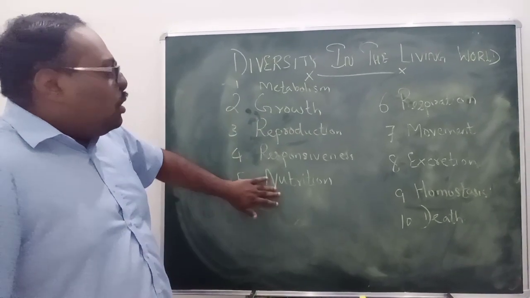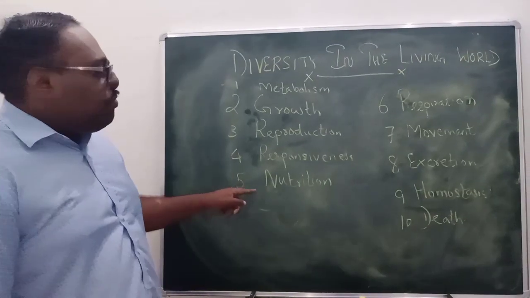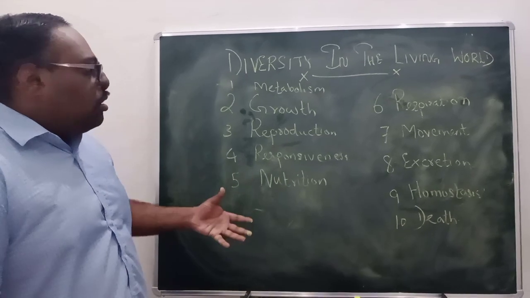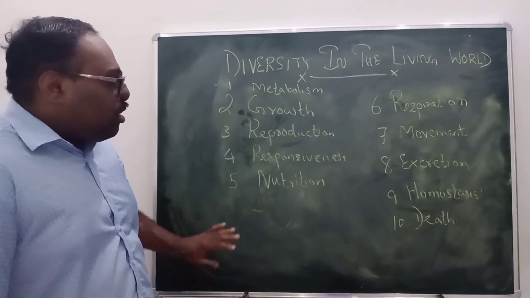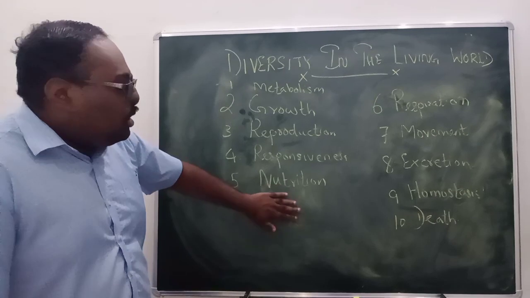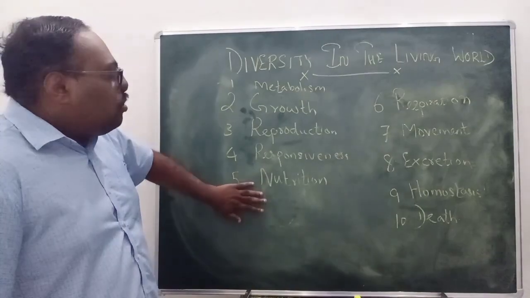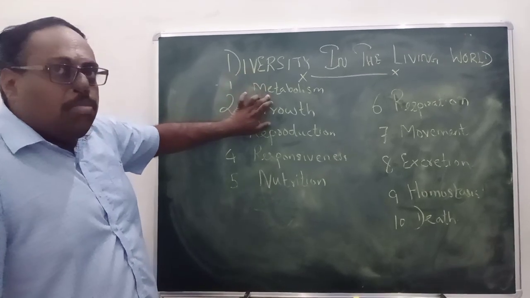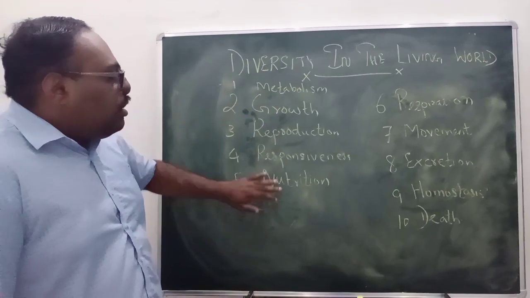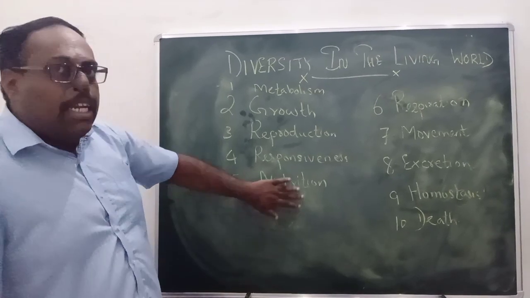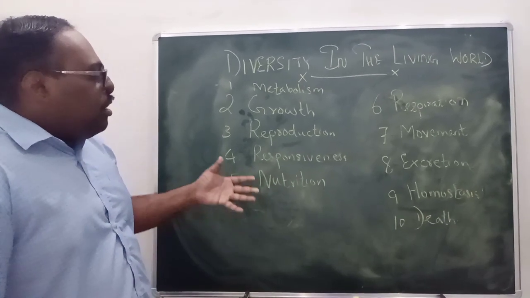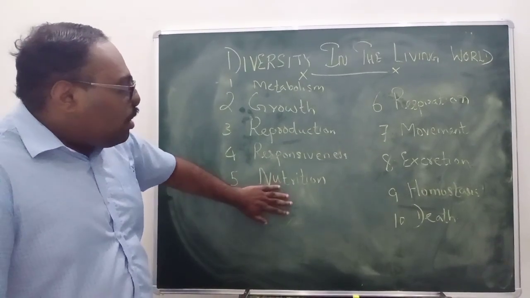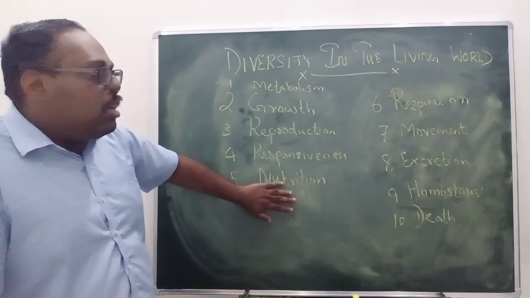And the fifth one is nutrition. Nutrition means the food that is required for growth and metabolism. If nutrition is not there, there is no metabolism. If there is no metabolism, there is no growth. That means if any organism is taking nutrition, any type of nutrition, it can be chemical, organic or inorganic, that organism can also be considered as a living organism.